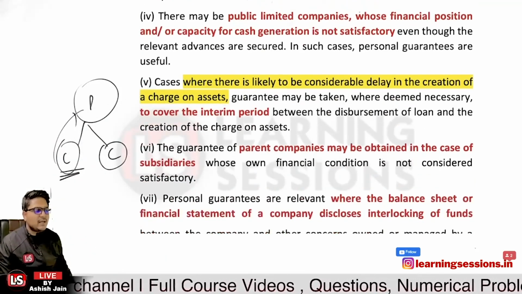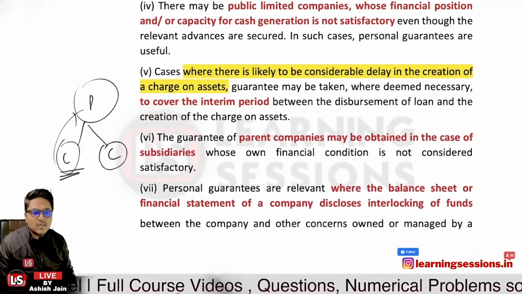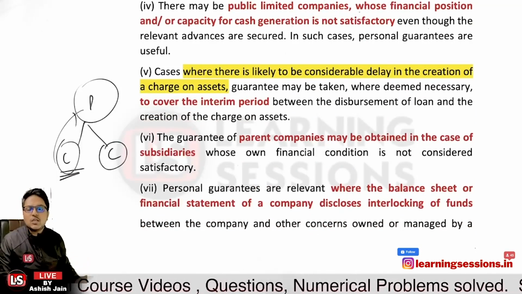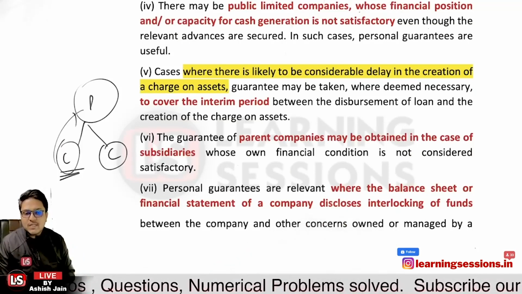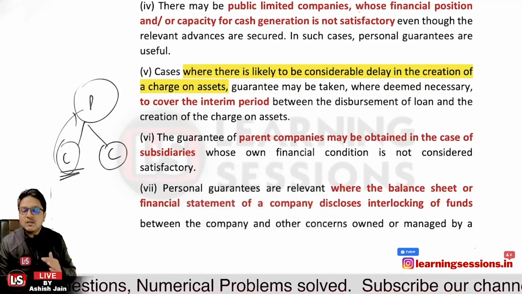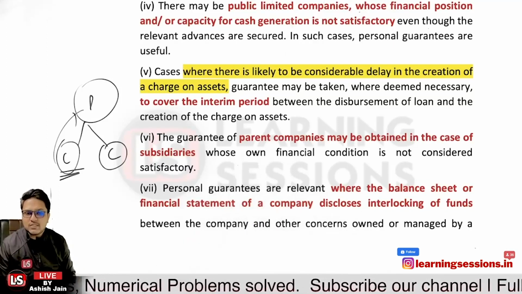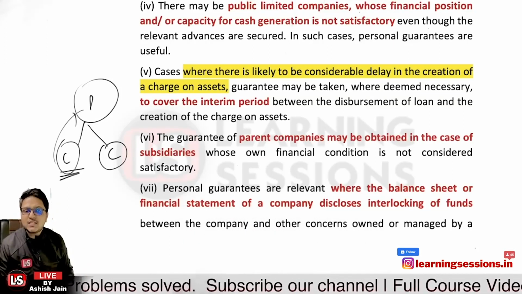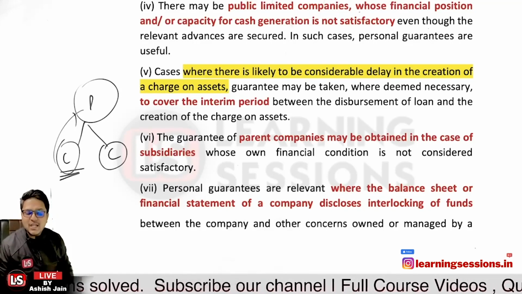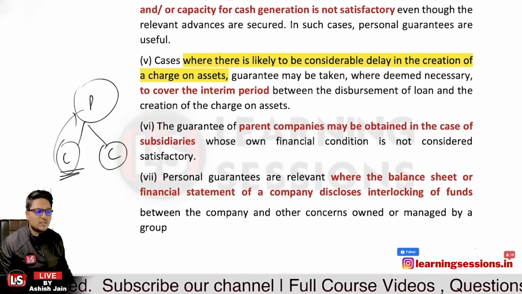Personal guarantees are relevant where the balance sheet or financial statements of the firm disclose interlocking of funds. What do you mean by interlocking of funds? Where the funds are diverted between the different subsidiaries of the same group of companies. In that case also we can ask for the personal guarantee of the group of companies. Is that clear?